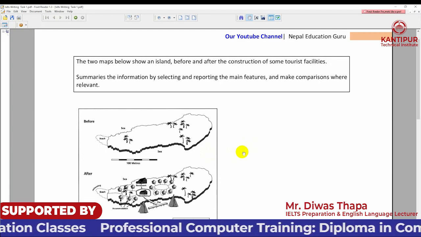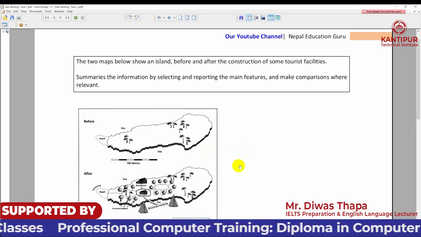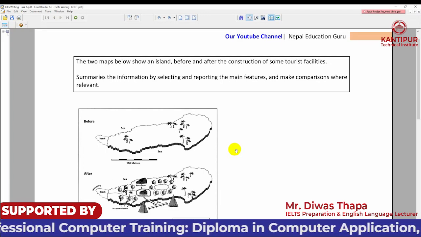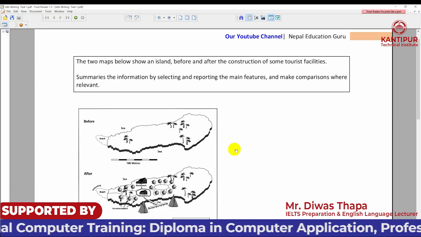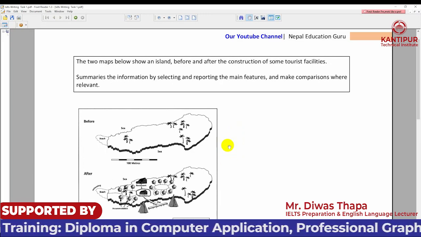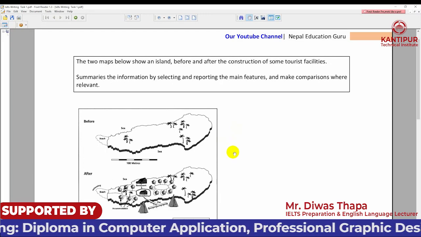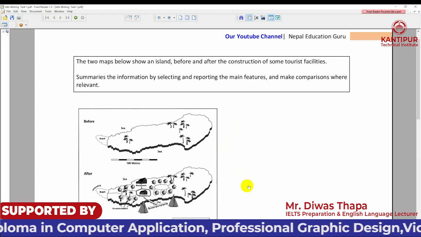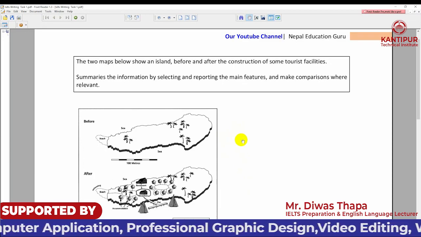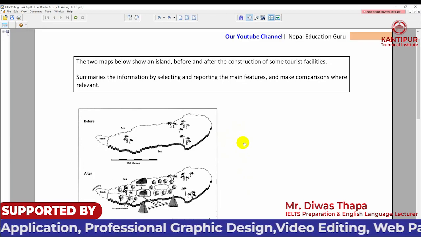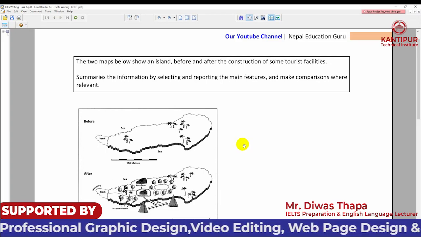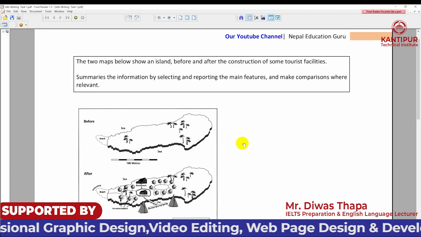So try to use complex sentences. A complex sentence doesn't mean a difficult sentence. Complex sentence means you can use conjunctions and clauses, or you can use passive structure. These are the techniques to make compound or complex sentences. So be clear that a complex sentence doesn't mean a difficult sentence. Use such techniques so you can conclude your writing within the limited words. This is the thing you should understand.